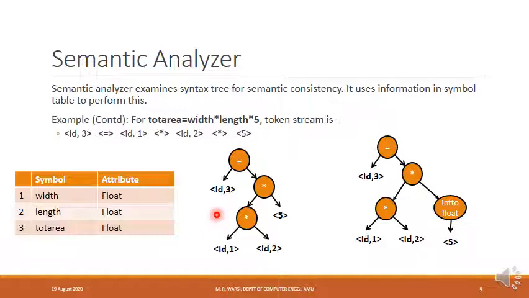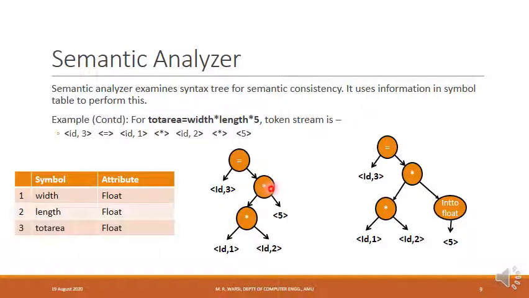Let's go over each node one by one. Let's take this node. What are the operands of this node? id comma 1, id comma 2. id comma 1 is defined as float. id comma 2 is defined as float. So both operands to this multiplication operator are float. So this is perfectly okay.